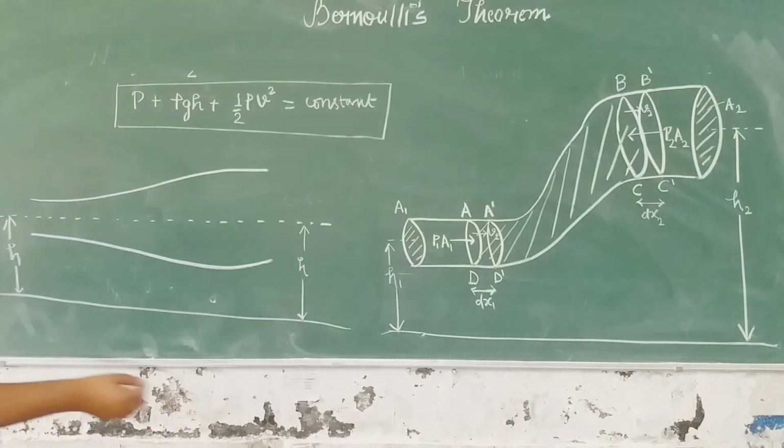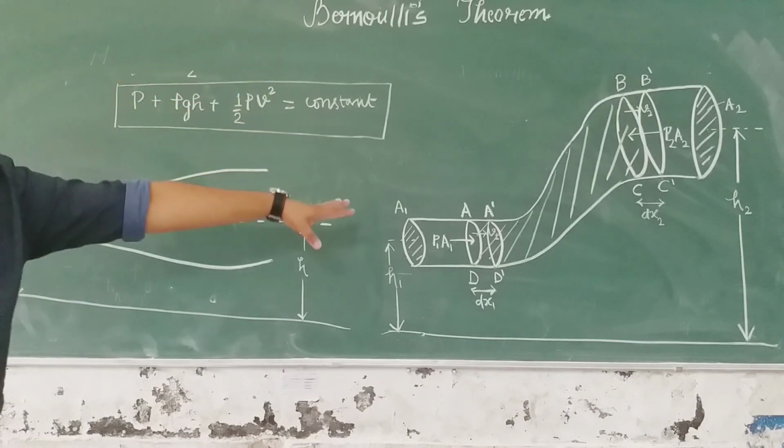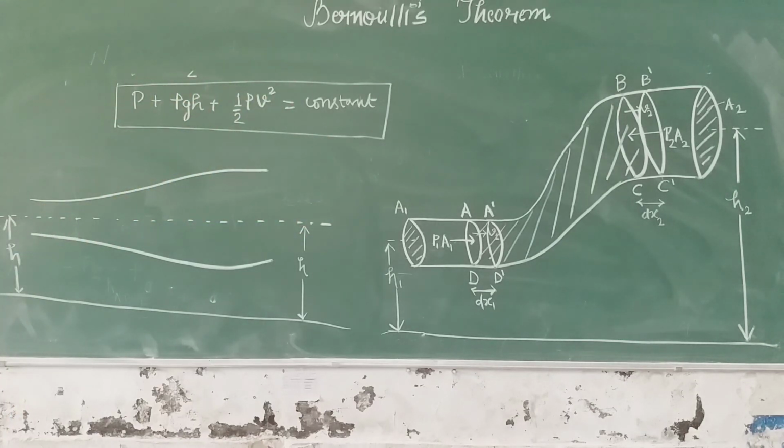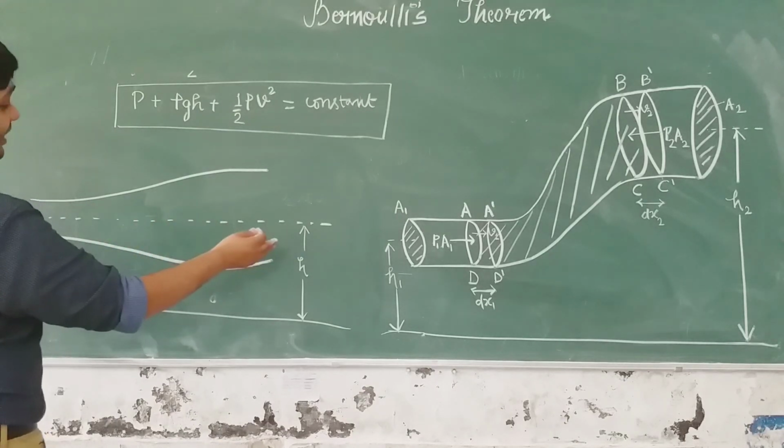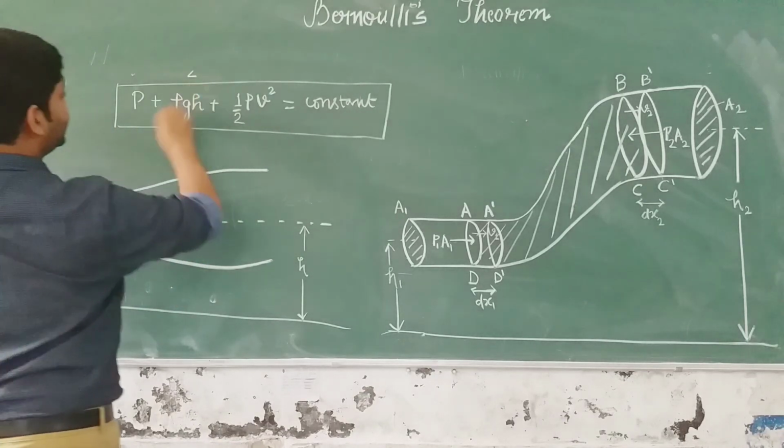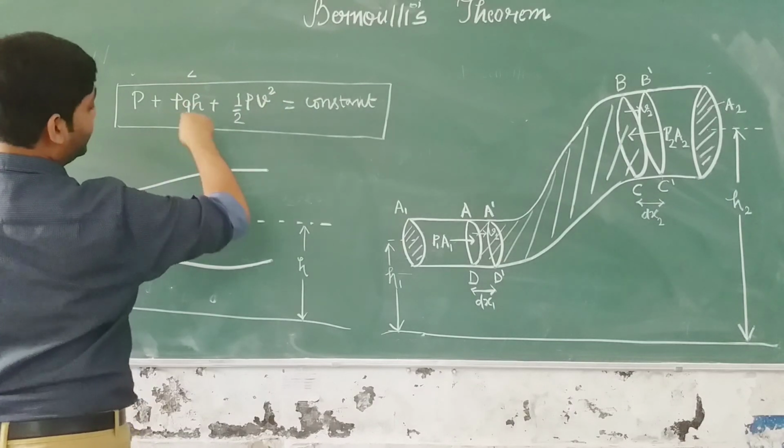Fine. So this is a horizontal tube, and now if we apply Bernoulli's theorem to this horizontal tube, what will happen? Because all the cross section areas are at the same height, so this term will get cancelled. If you write the equation